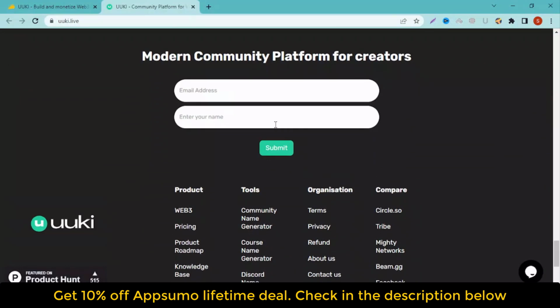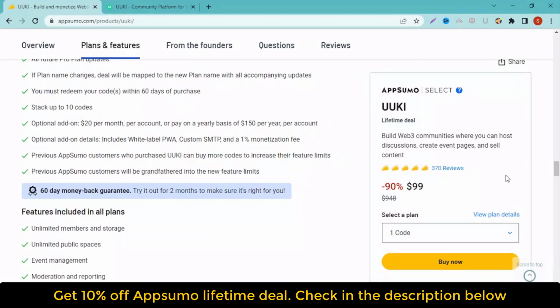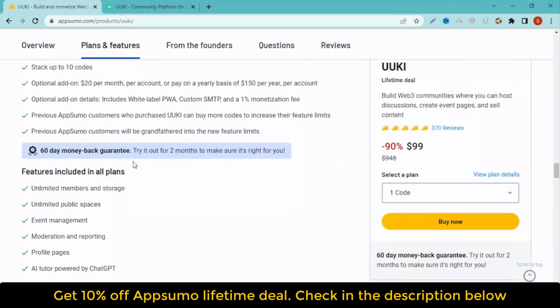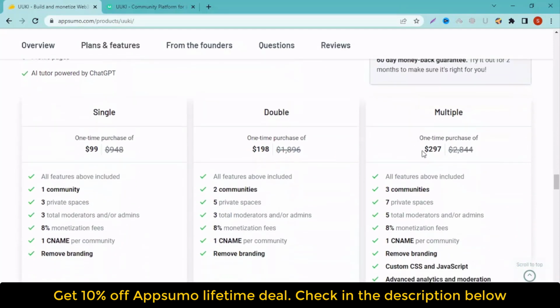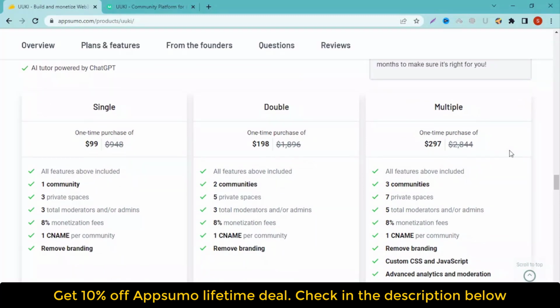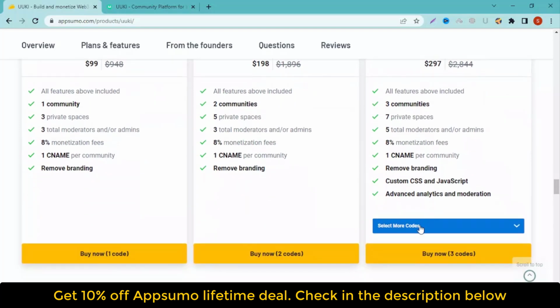You may use your phone, laptop, tablet, or smart TV to access your community. It ensures that you may connect with your community and keep the conversation going no matter where you are. Create a white-label Web3 community for audiences to interact and discuss topics such as NFTs and cryptocurrency. Circle, Mighty Networks, and Facebook groups are also alternatives. Sell content via one-time or recurring payments to monetize your community.